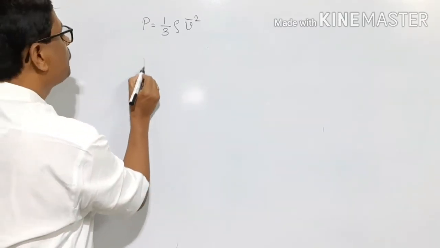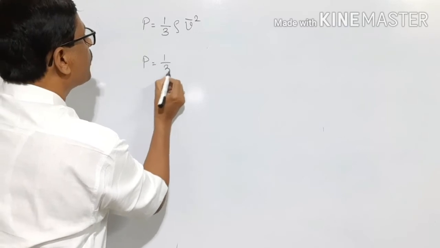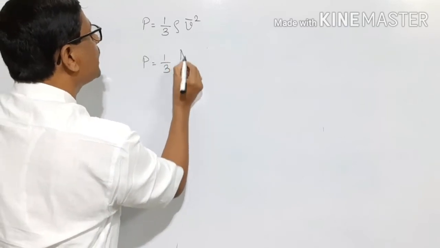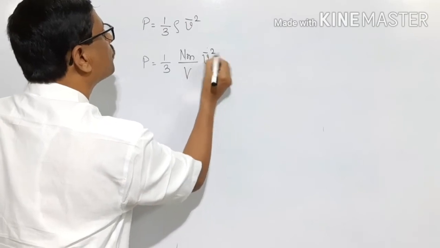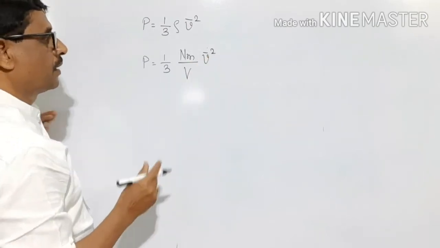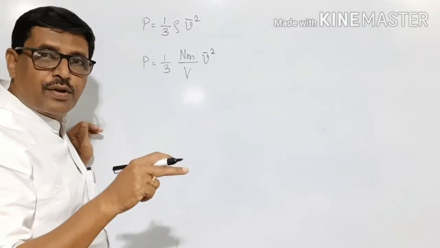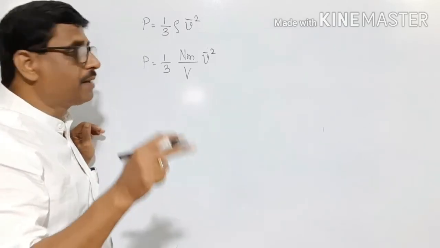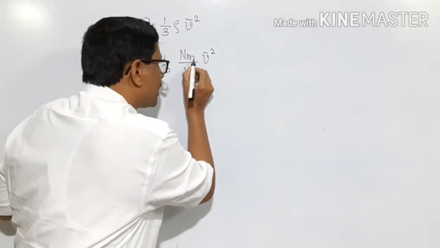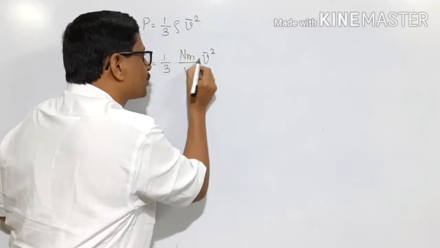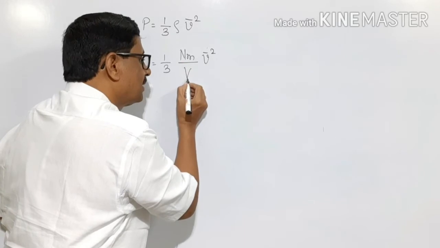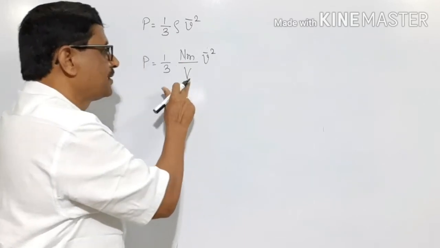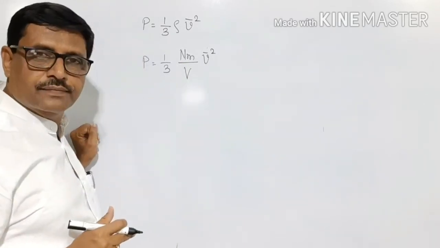Now, density is the mass of the gas divided by volume. If the given sample of a gas consists of N number of molecules, each of mass small m, then the total mass of the gas is Nm and the volume occupied by the gas is the volume of the container, it is equal to V.